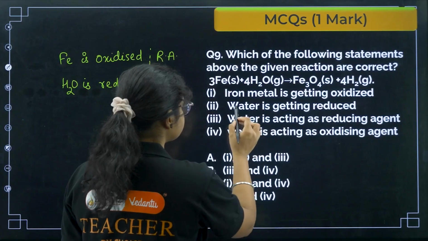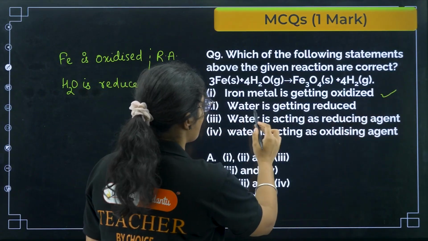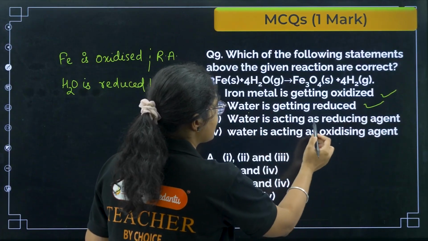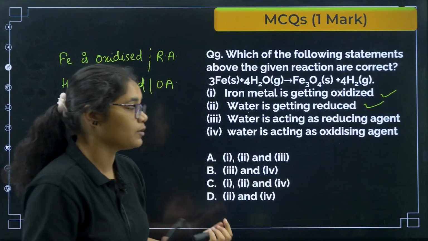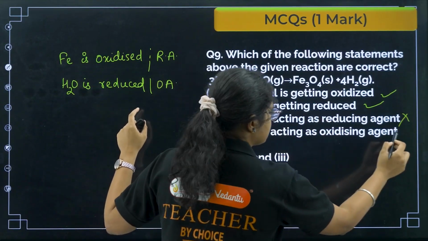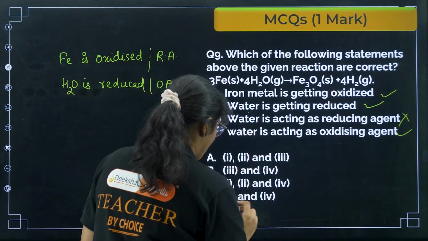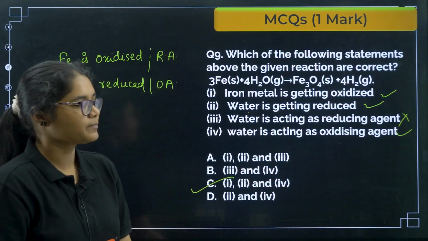Okay, so now what are the statements here? You see, iron metal is getting oxidized. Yes, this is a correct statement. Water is getting reduced. Yes, that is also correct statement. Water is acting as a reducing agent. No, it is undergoing reduction. It will behave as an oxidizing agent. So this is wrong. Water is acting as an oxidizing agent. Yes, this is correct, right? So we have 1, 2 and 4. 1, 2 and 4, that is option number C.